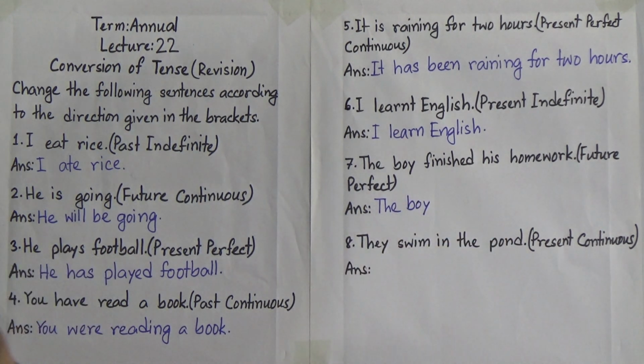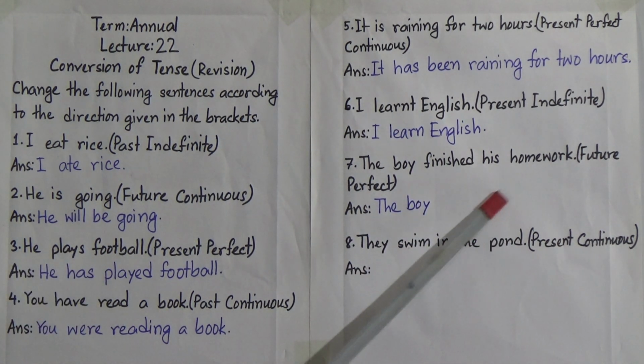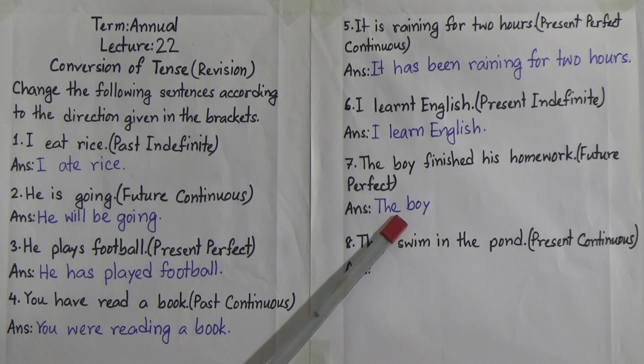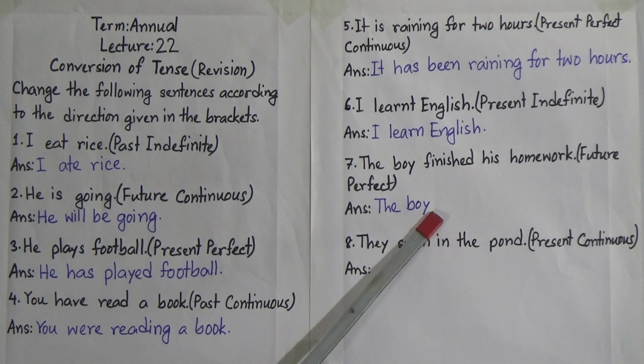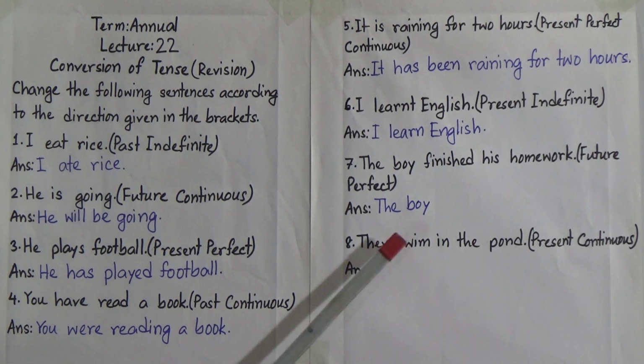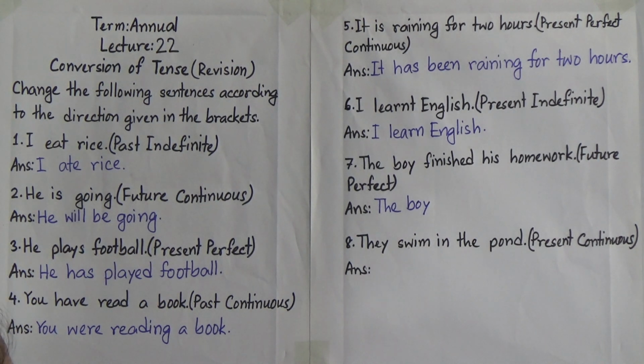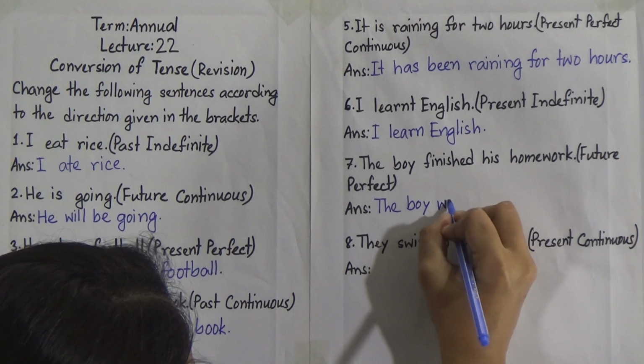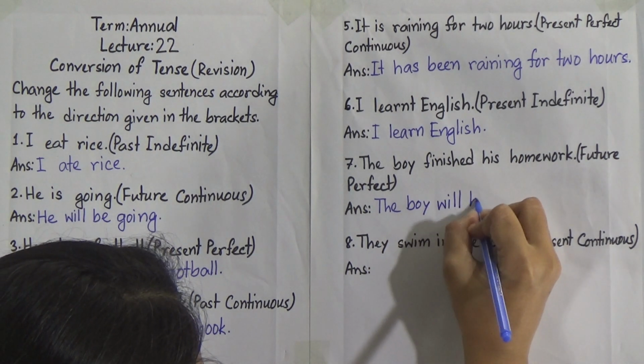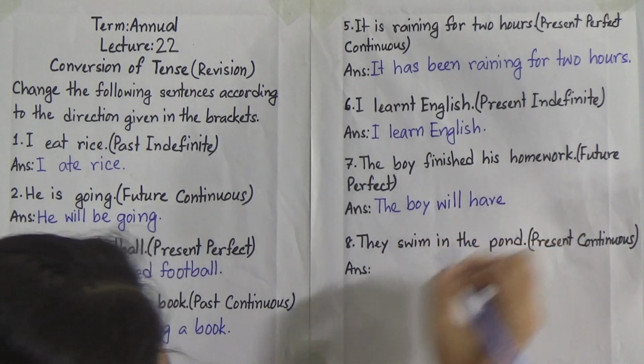The boy. Now according to the subject we will write here shall have or will have. We all know that we write shall have after we and I, but here our subject is the boy. So we will write here will have. The boy will have.